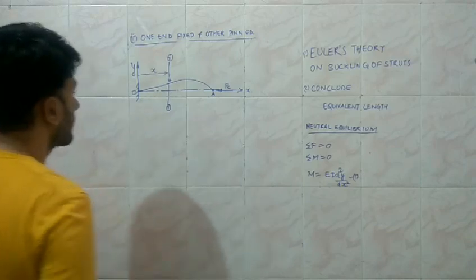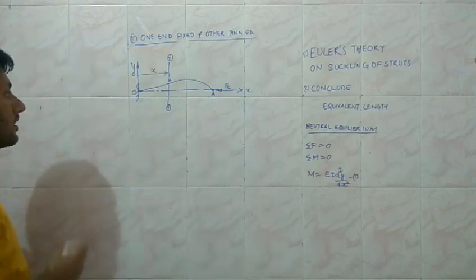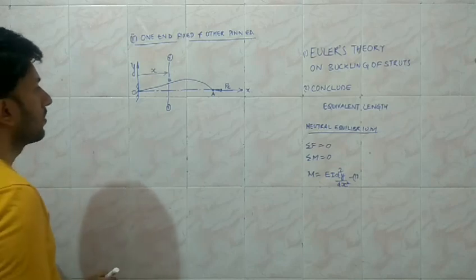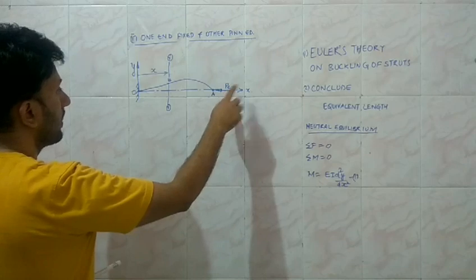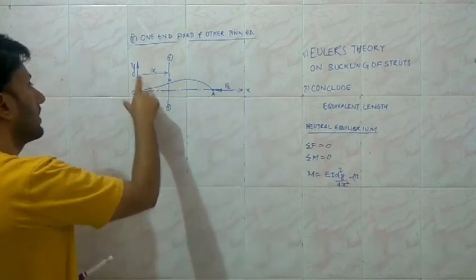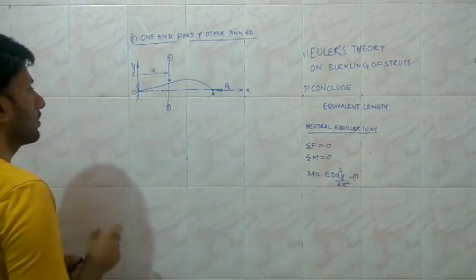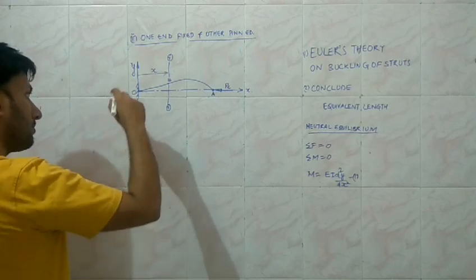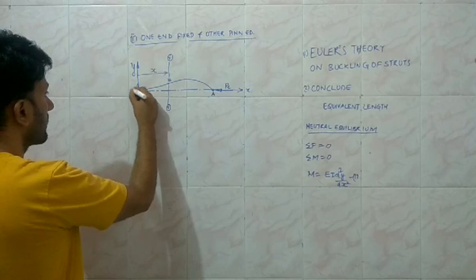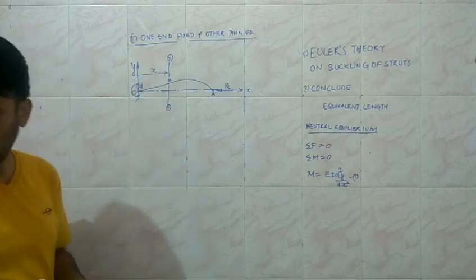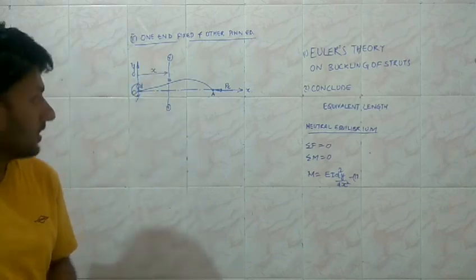So for the equilibrium, first of all we need to find the reactions at the fixed end. As you can see, initially it was aligned along the axis, and when the load is applied, it is deflected in the anti-clockwise direction with respect to O. So the fixing moment is going to balance it. It is going to be in the clockwise direction, the fixing moment.